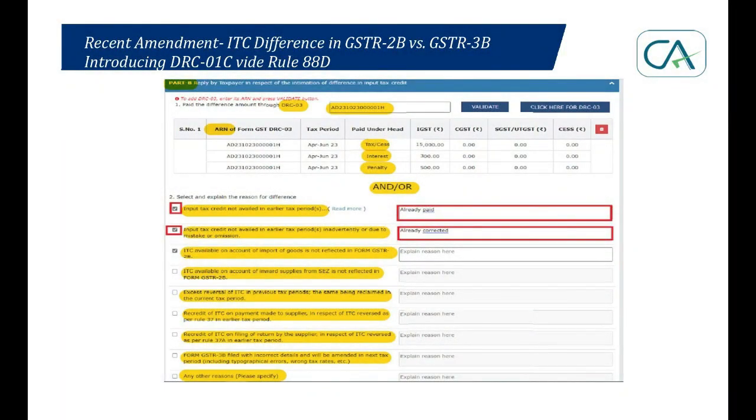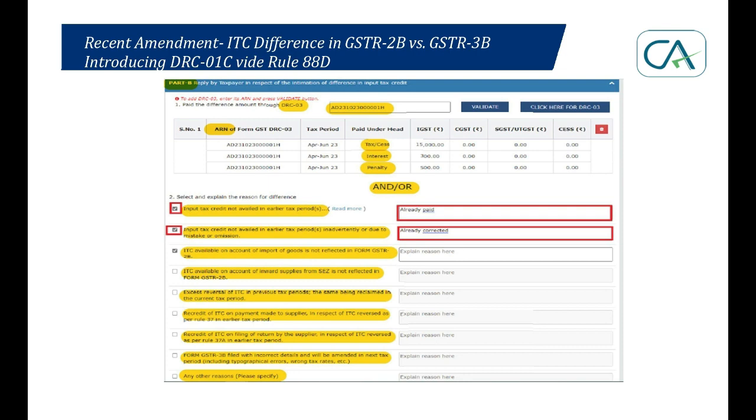Now in part B, there are two subparts. First part is, sir, simple thing: the entire 30 lakh, whatever amount you make the payment, or a sufficient amount which you feel that you accept and you owe, you make the payment. Either you make the payment after receiving DRC-01C part A, you make the payment in DRC-03, or while you're filling up this particular reply, you can make the payment by clicking here for DRC-03. It will redirect you to the DRC-03 page, right?